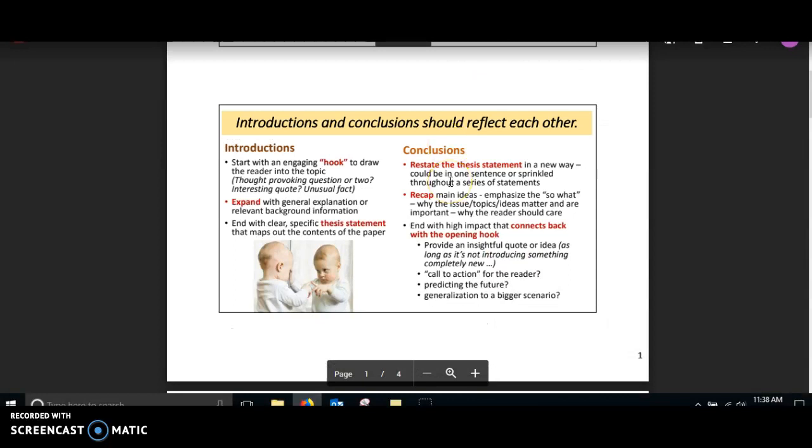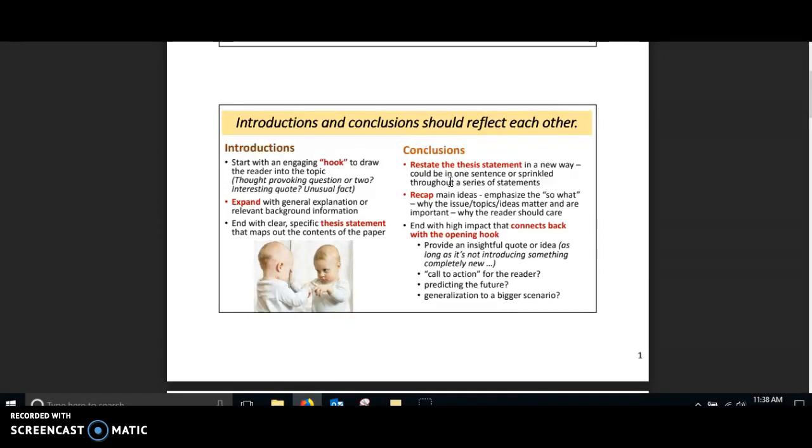So after you have your hook, you're going to make sure that you expand your knowledge and give some relevant background information on your topic. You don't want to give too specific information here. That's what your body paragraphs are about. And then you're going to have a clear thesis statement that maps out the contents of your paper, okay?